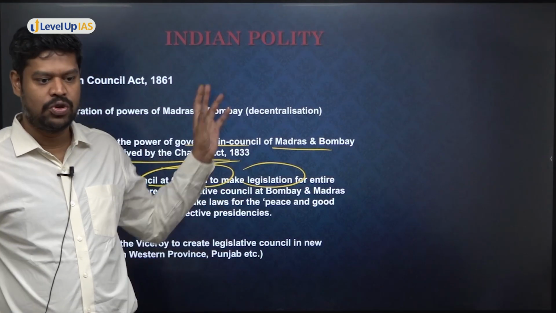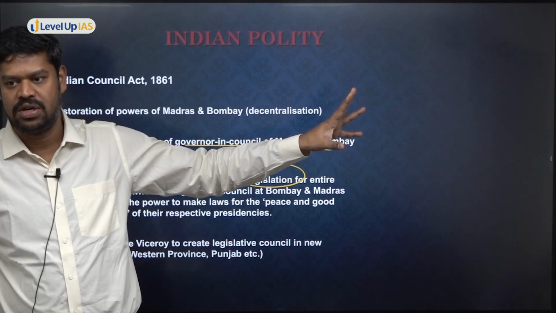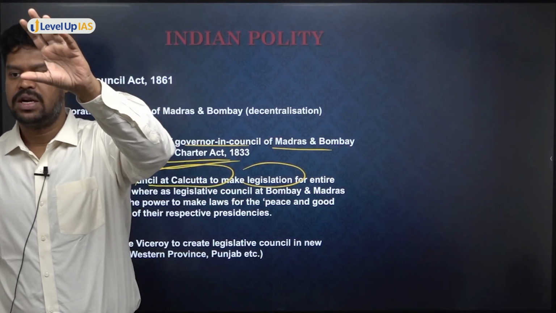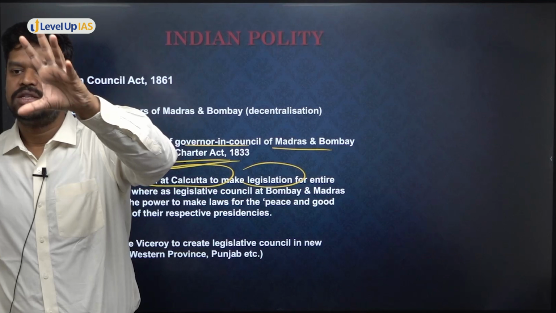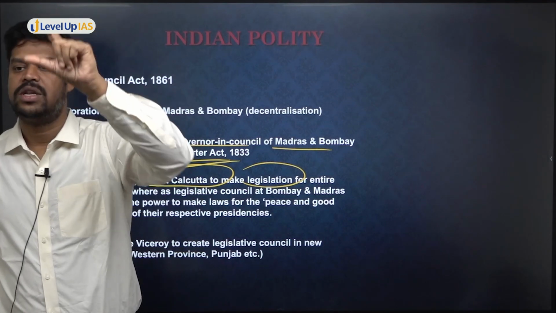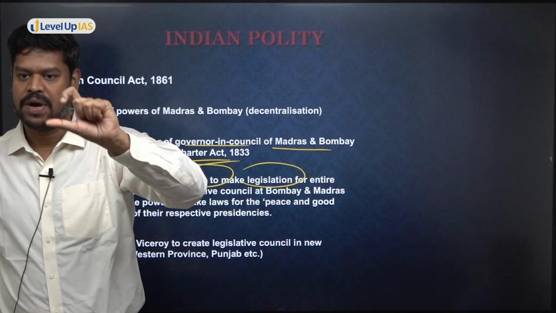But now they are restoring the powers of the provincial legislature. So therefore, now they are trying to make the distinction. The Legislative Council in Calcutta is called as what? The Central Legislative Council, which is similar to that of the Union Legislature today. That is similar to that of the Parliament today.